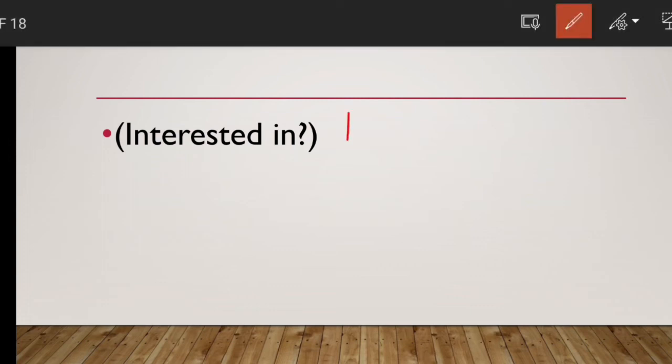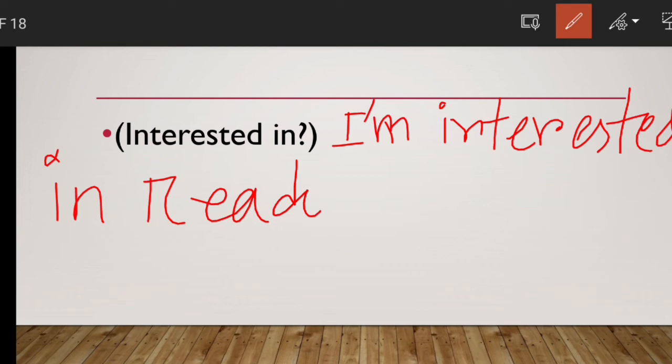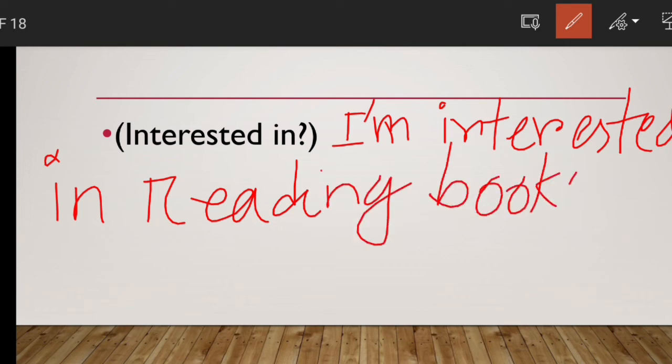So I am, right? I am, or I am writing here short form. I'm interested in, for example, I am interested in reading books. So reading books. So it could be different for you, right?